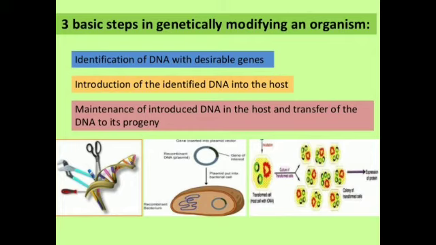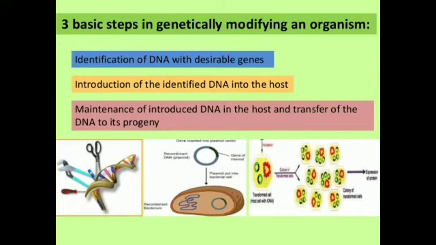The function of fragments of DNA is used in this, and it is analyzed how genes are regulated with the help of genetic engineering. In this technique, first we identify the DNA for the desired character.